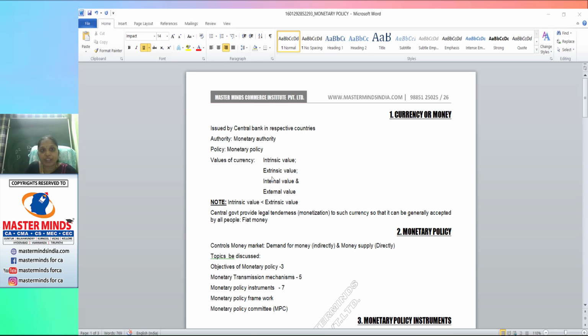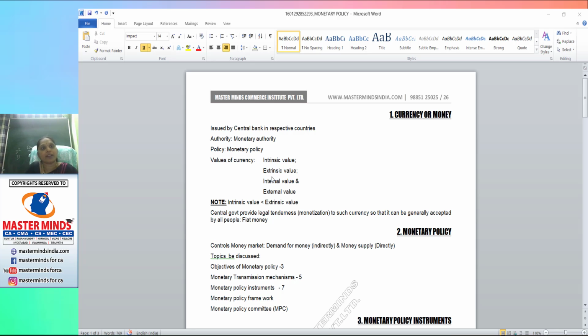Right. Next, what are the topics that will be discussed? The first one is objectives of monetary policy. In this, we come across normal objectives, multiple objectives, and also explicit objectives. So we are going to discuss 3 types of objectives of monetary policy. The next one is monetary transmission mechanisms. We come across 5 channels in this topic: interest rate channel, exchange rate channel, credit channel, balance sheet channel, and standard asset price channel.